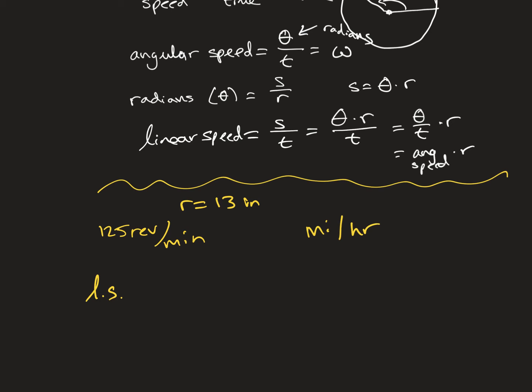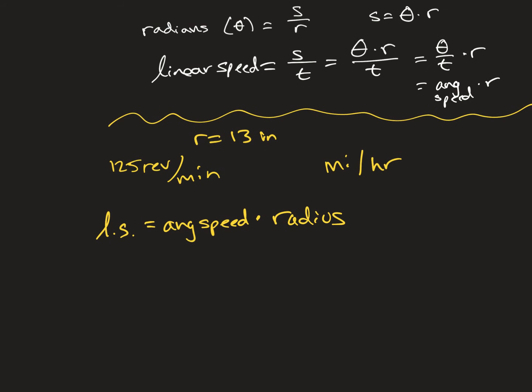The goal is miles per hour, so we're going to have to do a bunch of conversions. Remember, linear speed is equal to angular speed times radius. We do have the angular speed, it's just not in the units we want. So we've got 125 revolutions per minute times our radius, 13 inches. Again, not what we want.